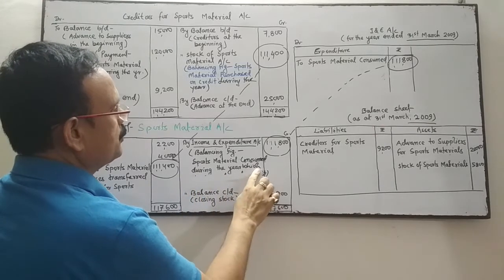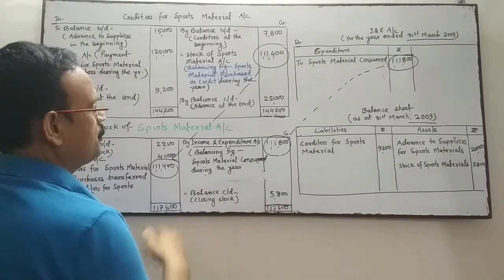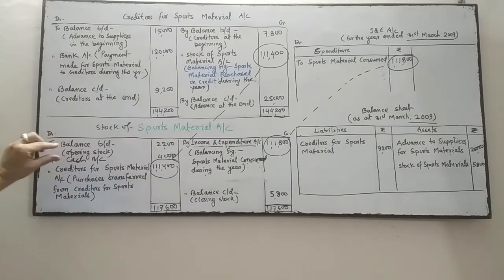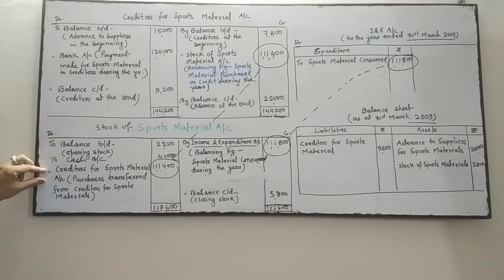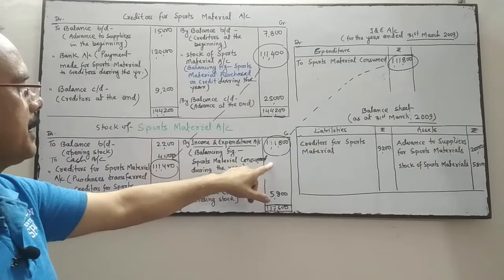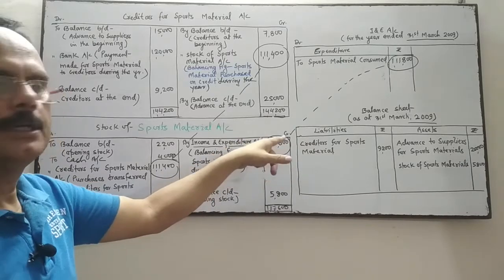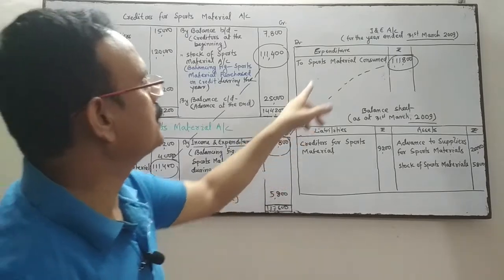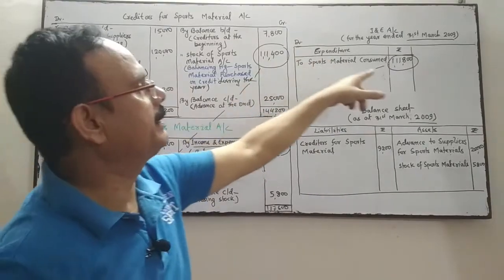Material consumed during the year: opening stock, closing stock of sports material, stock material purchased for cash, stock material purchased on credit. I have taken this amount from there. So the balancing figure is transferred to the income and expenditure account. It's a revenue expense, that this much sports material was used during the year. So this amount used during the year will be reflected on the debit side of the income and expenditure account.